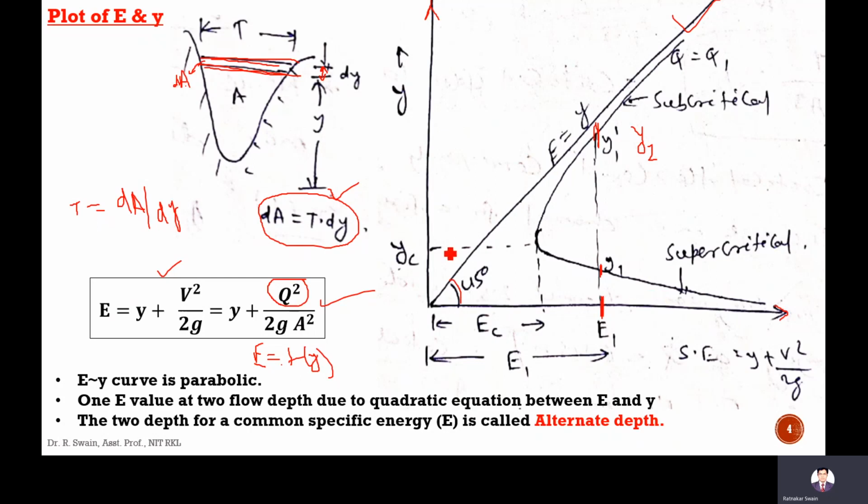Okay. So this E-y curve will be parabolic. There is one E value at two flow depths due to the quadratic equation between E and y. The two depths for a common specific energy are called alternate depths. So for a particular specific energy, you will get two depths, Y1 and Y2, and these are called alternate depths.